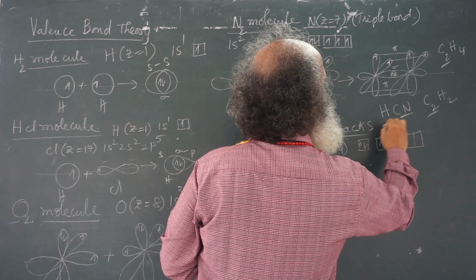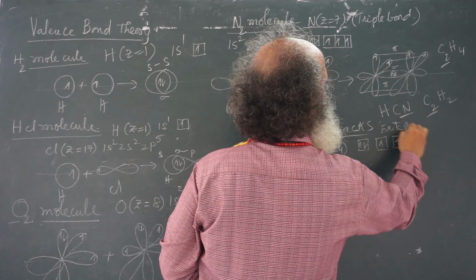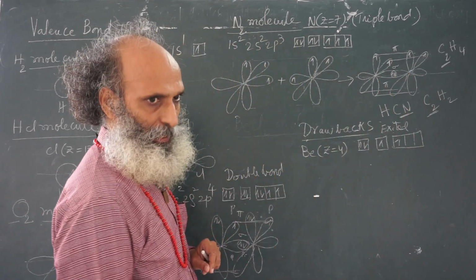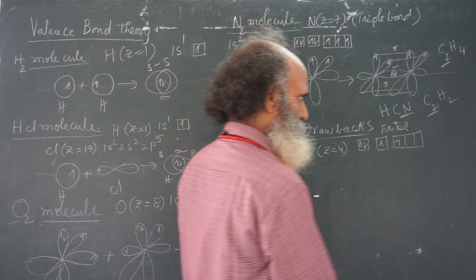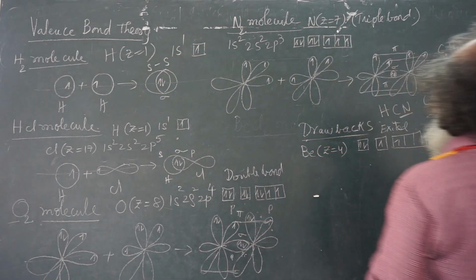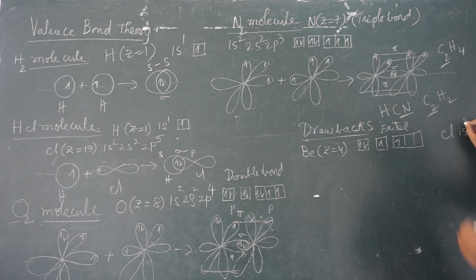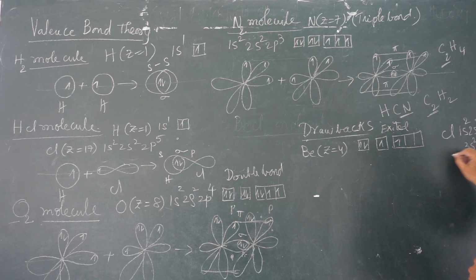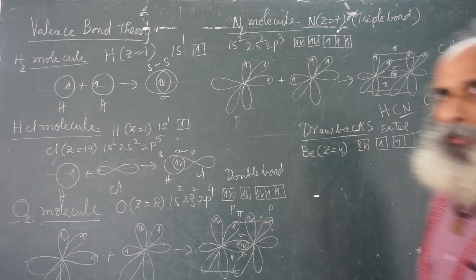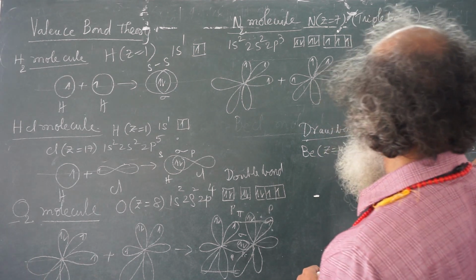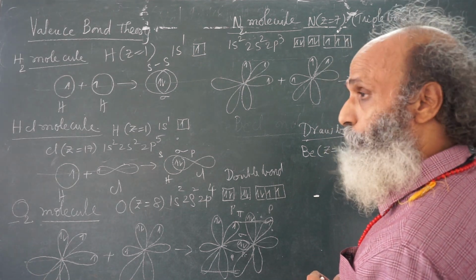This is the excited state configuration of beryllium. Chlorine atomic number 17: 1s2, 2s2, 2p6, 3s2, 3p5. That means there is one unpaired electron. The pz orbital of chlorine is involved in bonding.